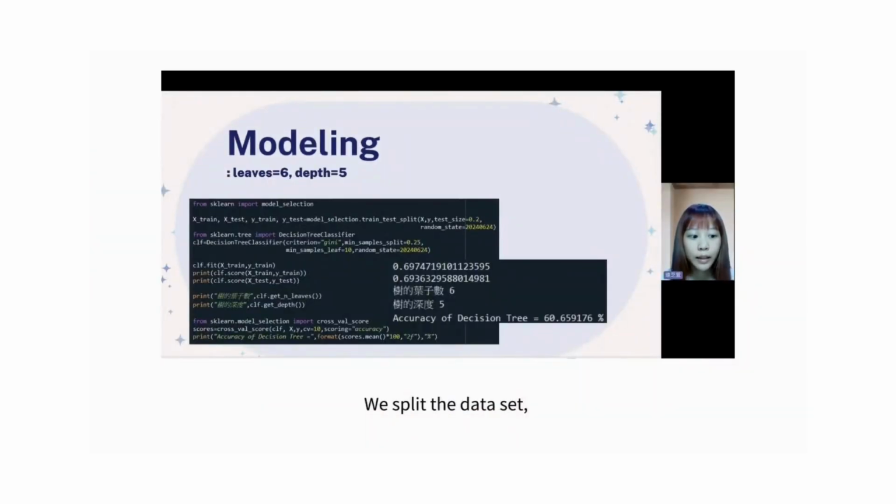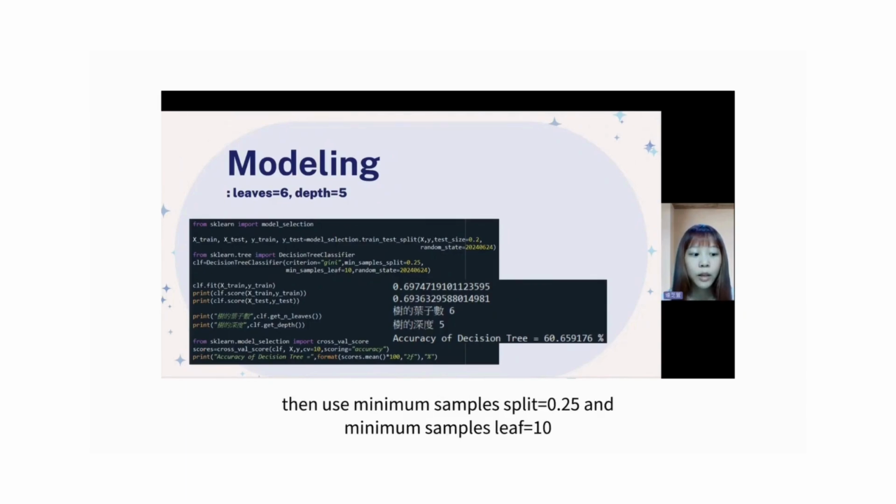We split the dataset, then use min samples split equal to 0.25 and min samples leaf equal to 10 to get 6 leaves and a tree depth of 5. The accuracy of the decision tree is about 68.66%.